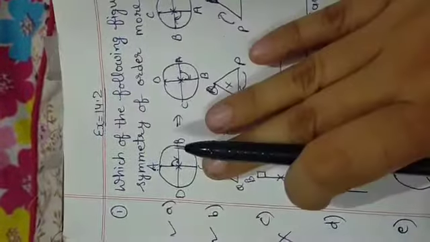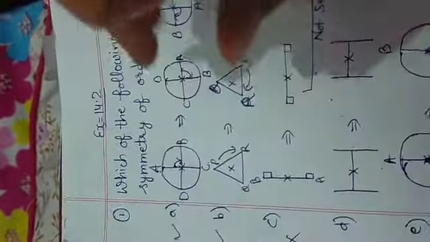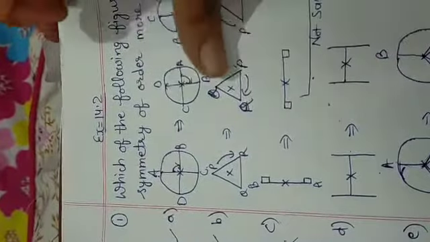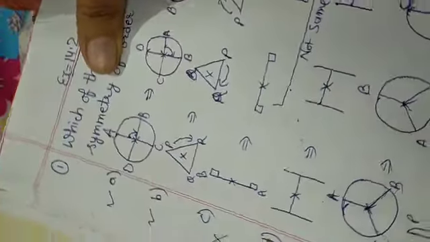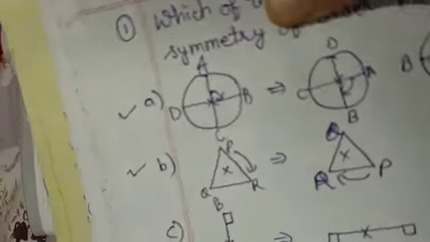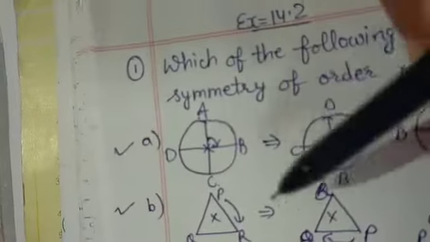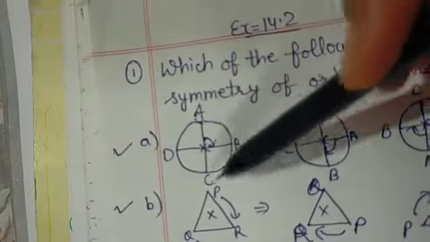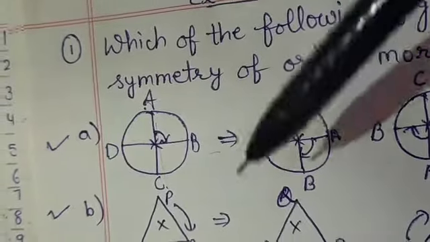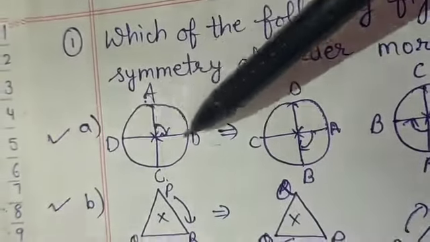Look at this figure, this is a circle. I am rotating this circle anti-clockwise. If I rotate this circle anti-clockwise, look here, this plus sign will come the same, right, the one that was in your question. So this plus sign will come the same. So this is the first order. In the first order the plus sign is coming the same.